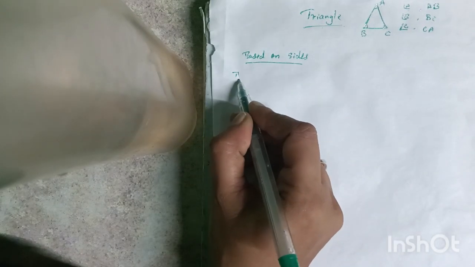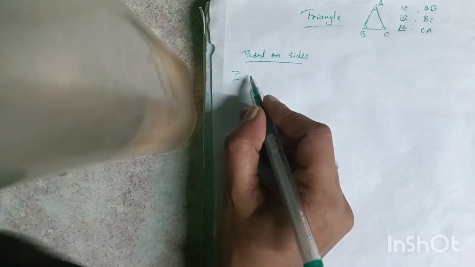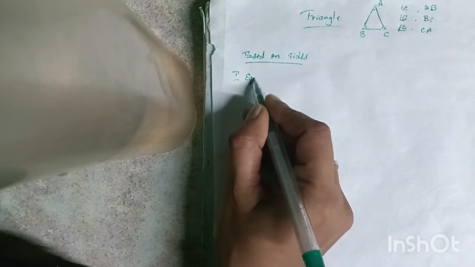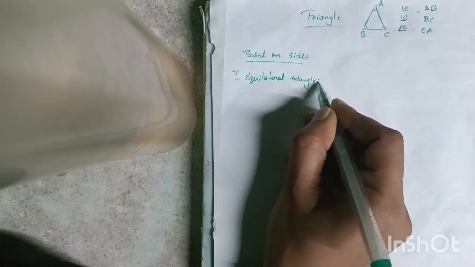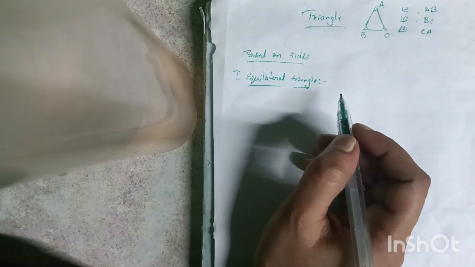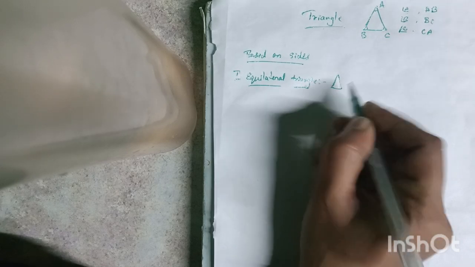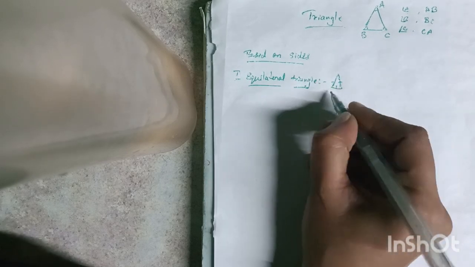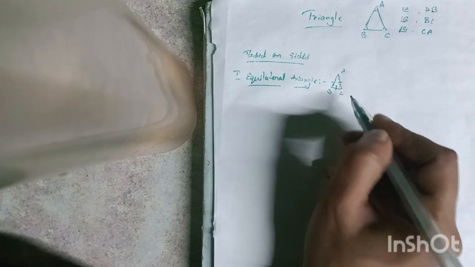Firstly, equilateral triangle. The name only suggests equal. So it means in a triangle all sides are equal. In a triangle if all sides are equal, we consider that it is an equilateral triangle.